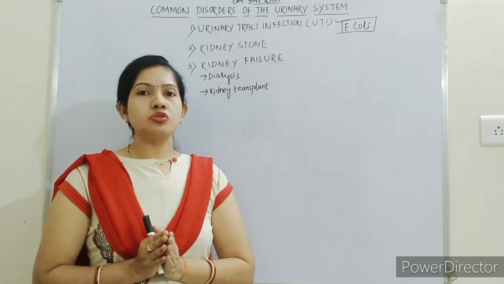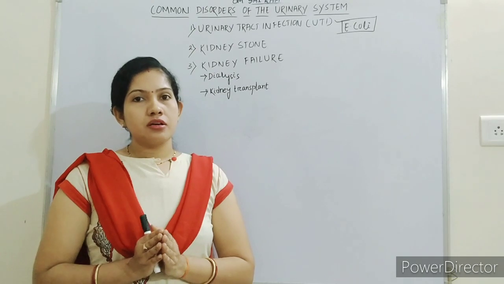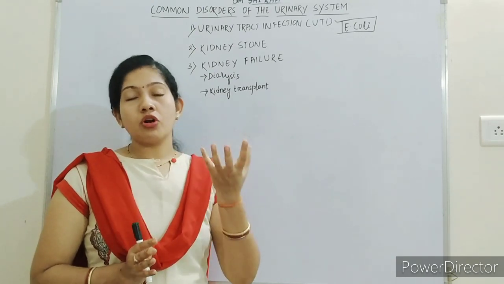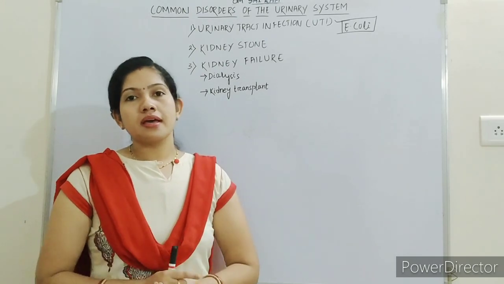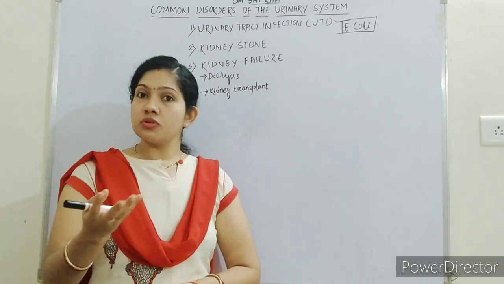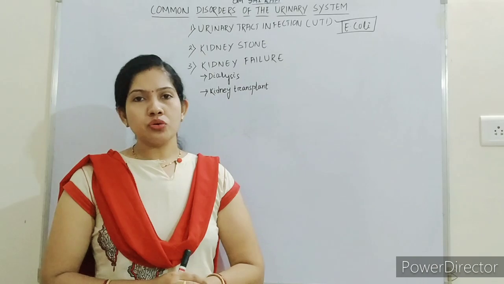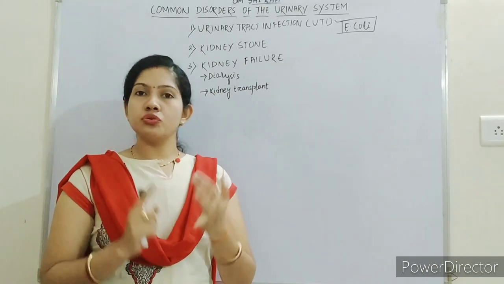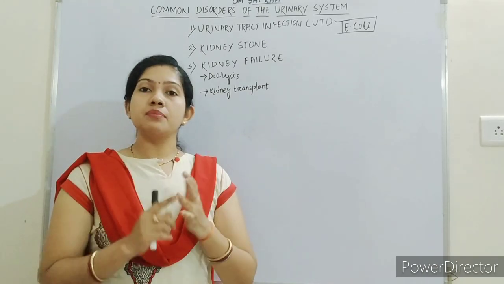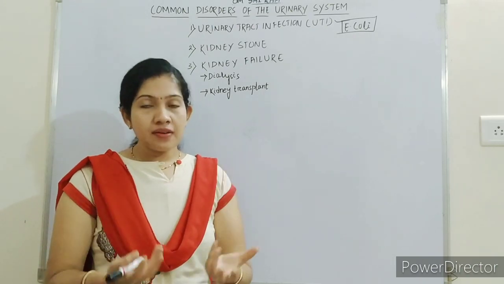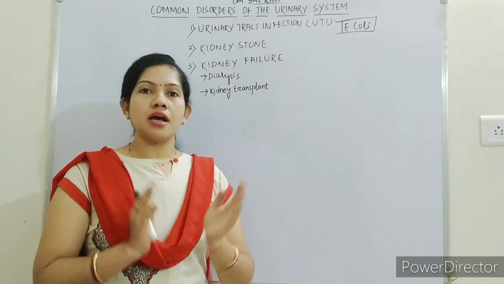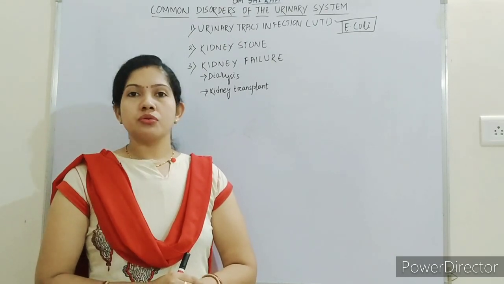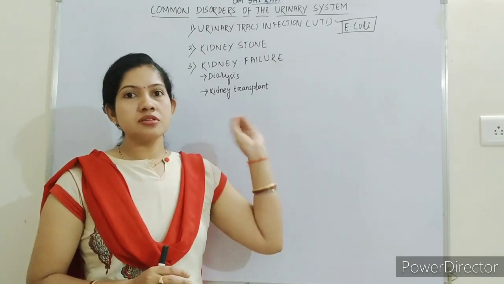Sometimes due to bad hygiene, or if you are not maintaining proper sanitation, you may also get UTI. So the first thing is you should drink a lot of water, then maintain personal hygiene, and if needed, some antibiotics are also there to cure UTI.